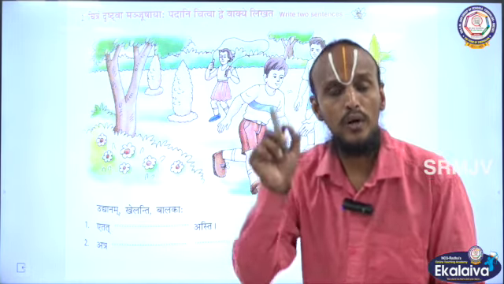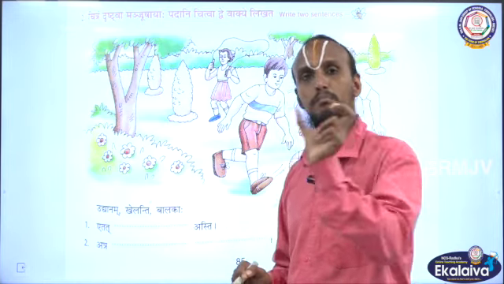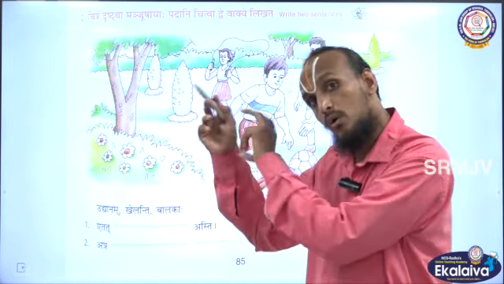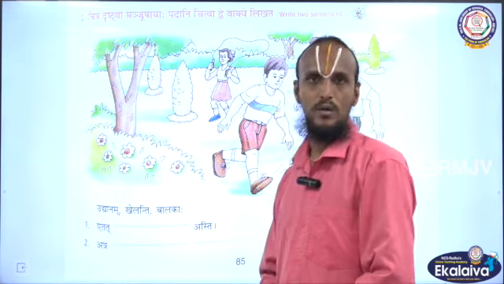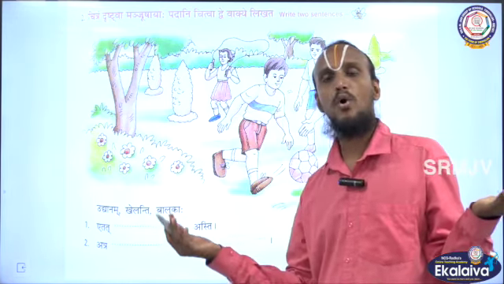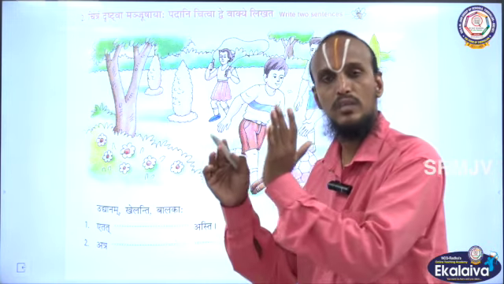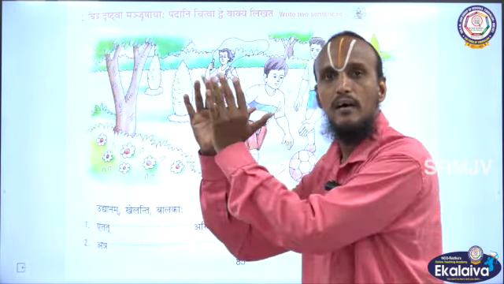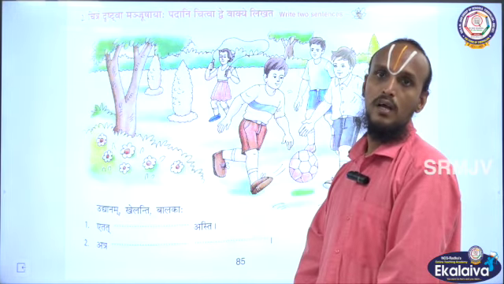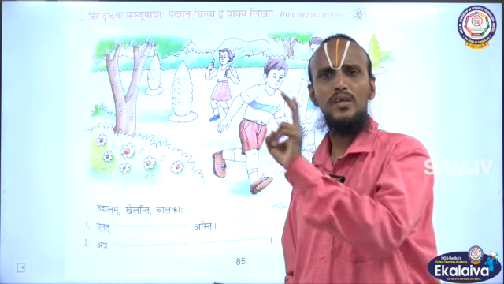Udyanam means garden. Then the second one, Khelanti. Khelanti means playing. In Bahuvachanam, in plural. Okay, then Balakaha. Balakaha means boy, boys. So Balakaha, Balakau, Balakaha. That's also, the noun is also in Bahuvachanam, plural. By these things, you can easily make 2 sentences.